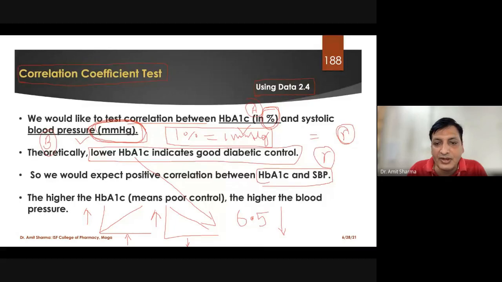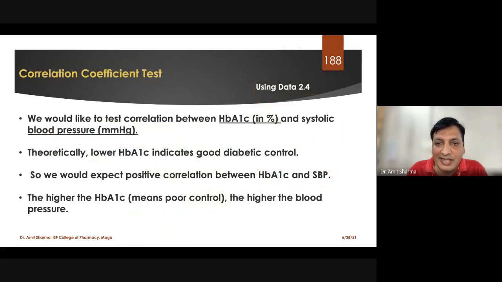So one variable is our HbA1c, and we can say that HbA1c is the independent variable in our test. This will be called the independent variable, and systolic blood pressure can be the dependent variable. If you want to keep it vice versa, you can keep HbA1c as the dependent variable, and you can say that systolic blood pressure is your independent variable. It's your own wish which one you want to keep as what. But while writing the result, you have to make sure that what you thought at the beginning should be followed until writing the results. Clear?